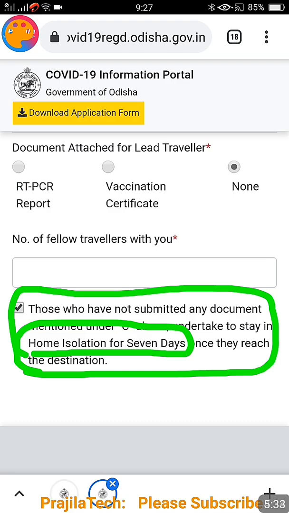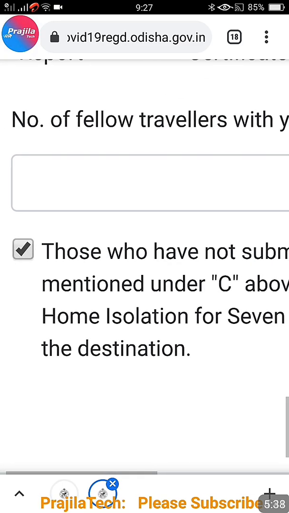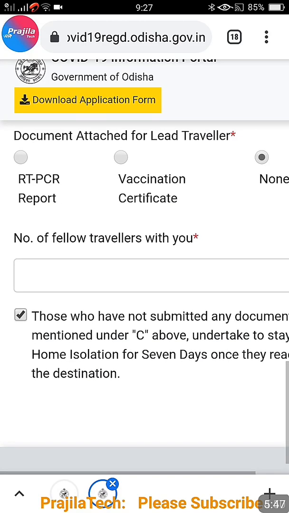So none means you have to travel to Odisha and go there for home isolation. Clearly it is given, home isolation for 7 days, but that's okay, you can opt for it if you do not have either RT-PCR or vaccination certificate.